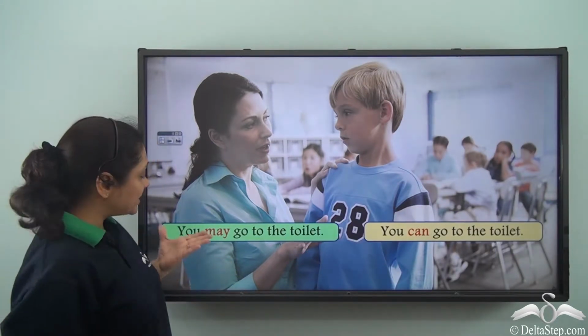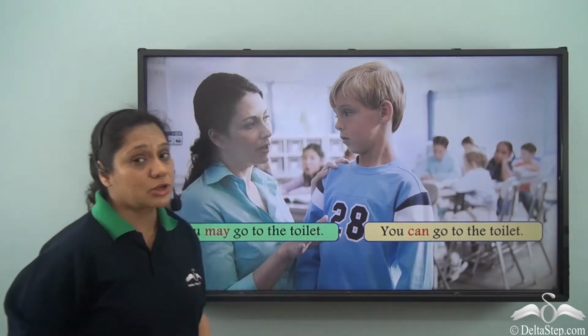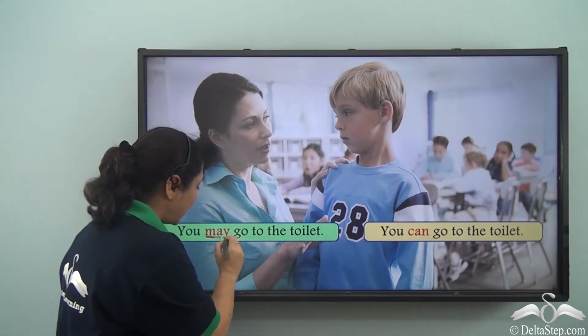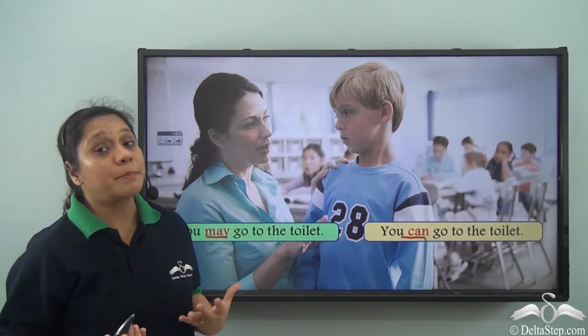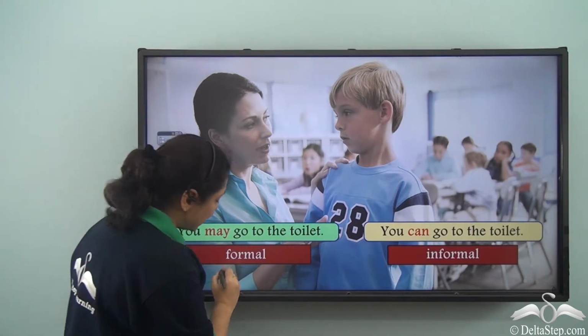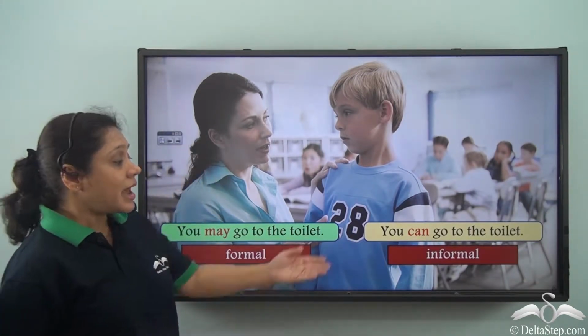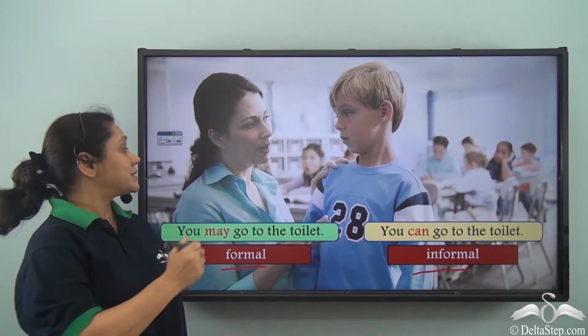So, what is the difference between you may go to the toilet and you can go to the toilet? Both may and can are used to give permission, but may is used in formal situations and can is used in informal situations.